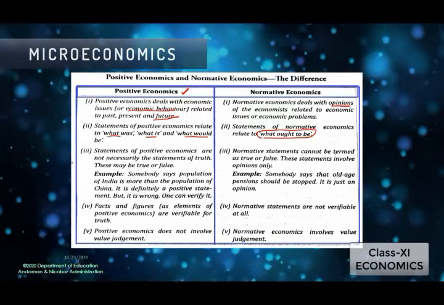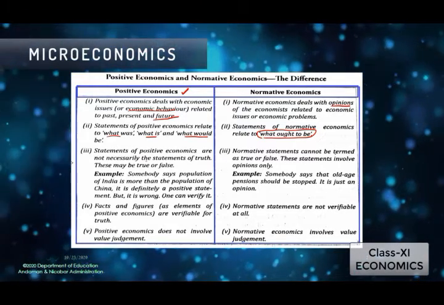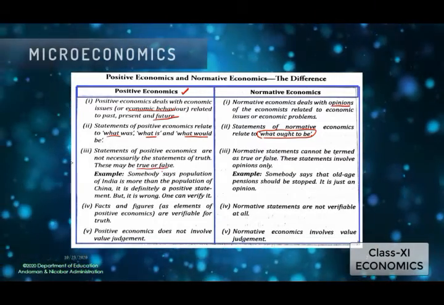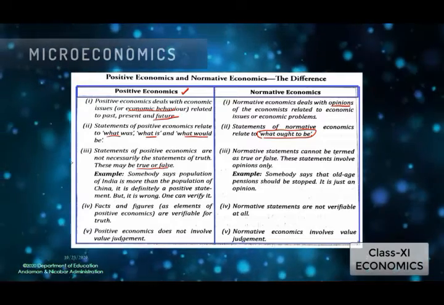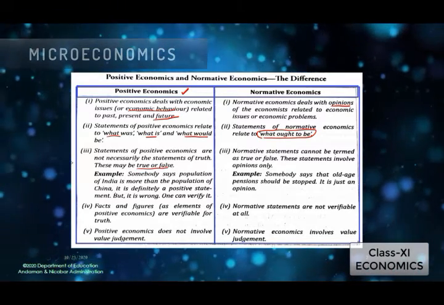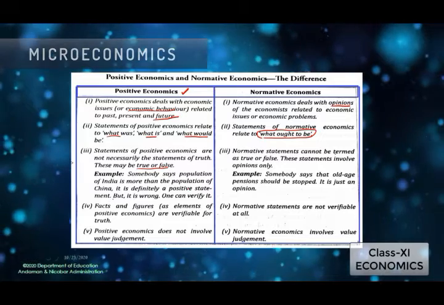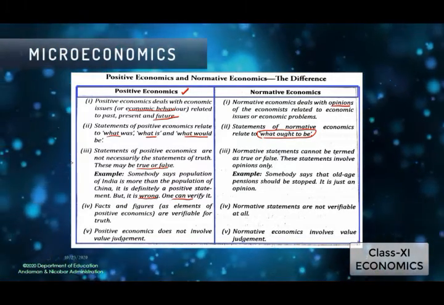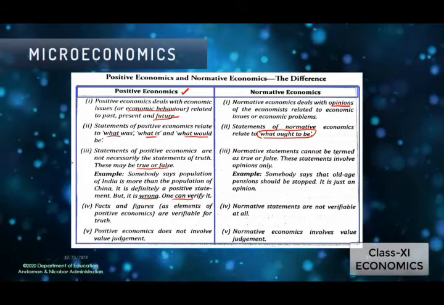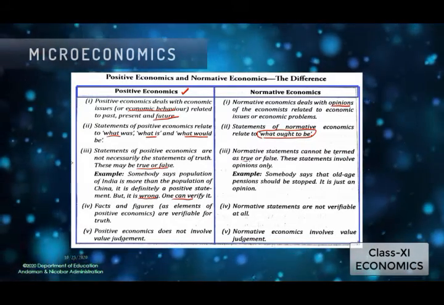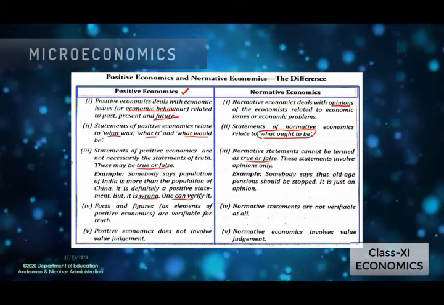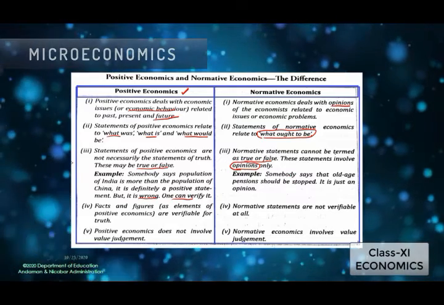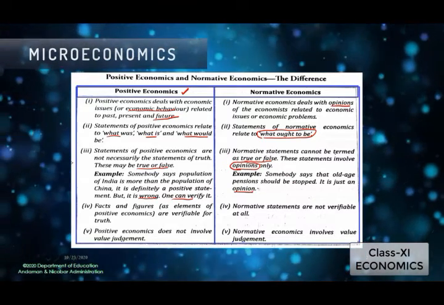Third point, statements of positive economics are not necessarily statements of truth. These may be true or false. For example, somebody says the population of India is more than the population of China. It is definitely a positive statement, but it is wrong. One can verify it. In normative economics, a normative statement cannot be termed true or false. These statements involve opinions only. For example, somebody says that old age pension should be stopped. It is just an opinion.